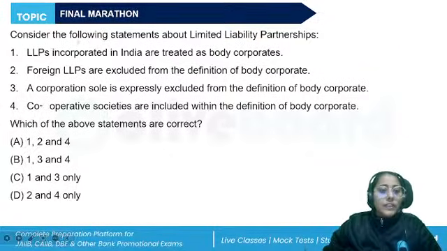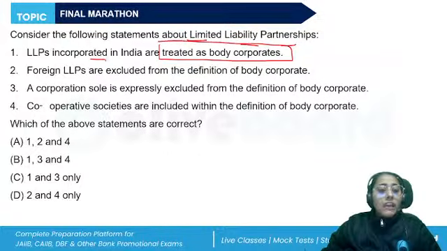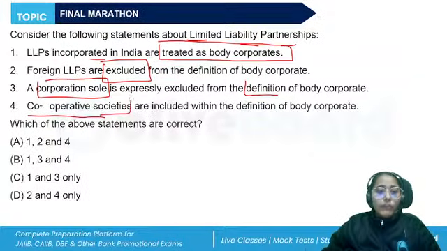Here's the first question. Consider the following statements about limited liability partnerships. One, LLPs incorporated in India are treated as body corporates. Two, foreign LLPs are excluded from the definition of a body corporate. Three, a corporation sole is expressly excluded from the definition of body corporate. Four, cooperative societies are included within the definition of body corporate.